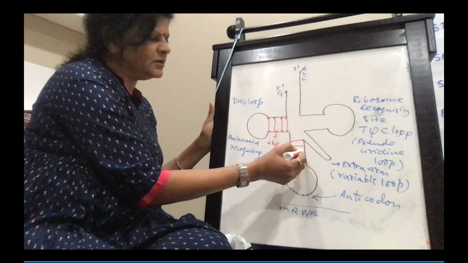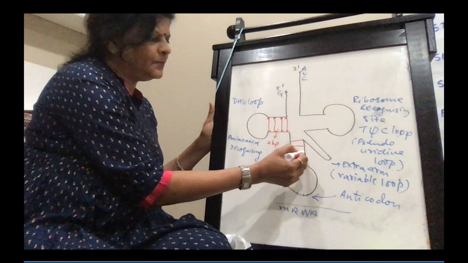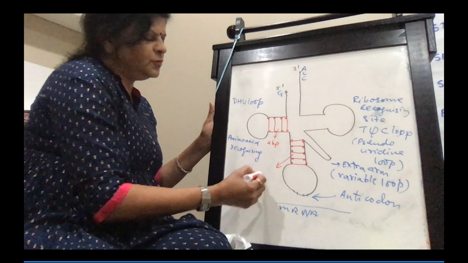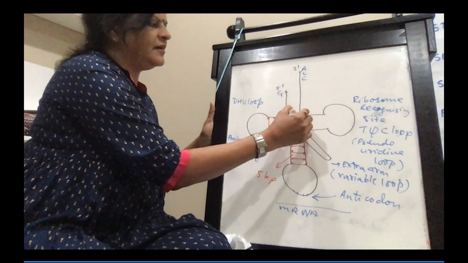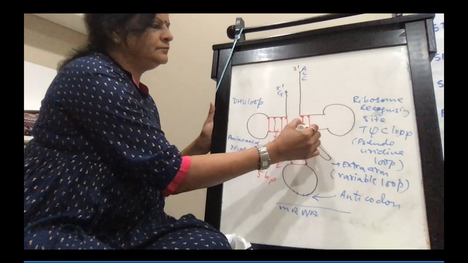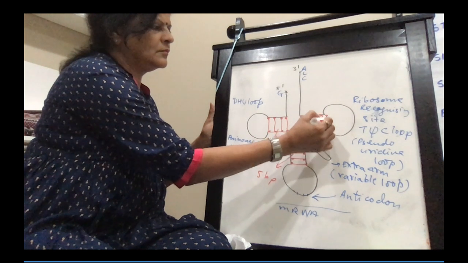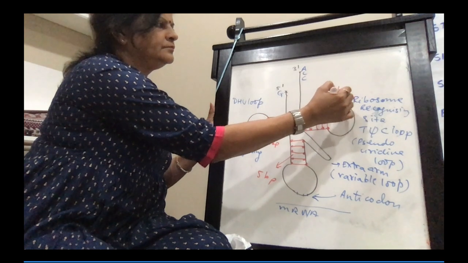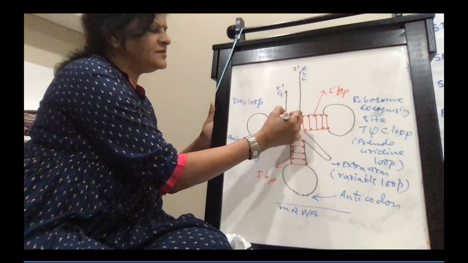Don't just put these lines. They have a particular number. So in this loop there are 5 base pairs. Here 5 base pairs. Here you have 7.